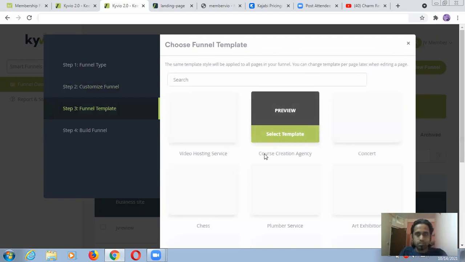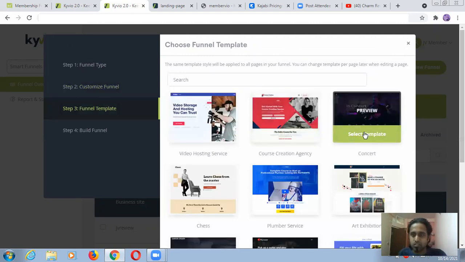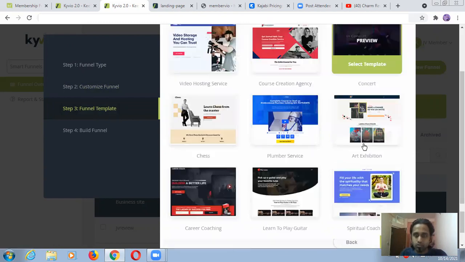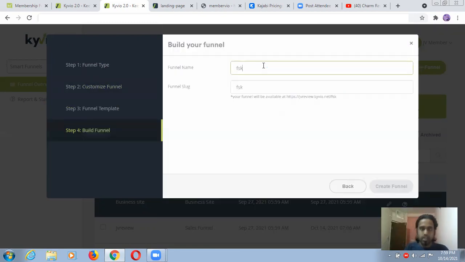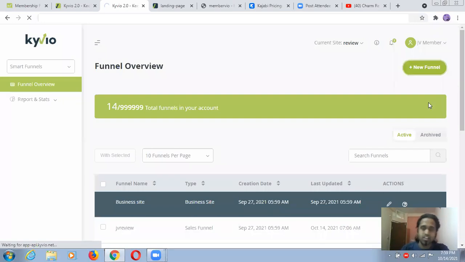There are some pre-made ones, so I'm going to select this one. I don't have preview time, so I'm selecting it and going next. Funnel name, you can give it any name. Then the funnel slug, and you can just create from here, guys. That's how you will create, but in the tutorial area you will learn each and everything.